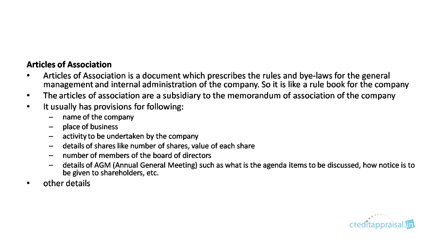Now this is subsidiary to the Memorandum of Association, and the provisions which it usually contains are the name of the company, the place of business, the activity to be undertaken, details of shares like number of shares, value of each share, number of members of the board of directors, the details of the AGM, that is the annual general meeting, such as what are the agenda items to be discussed, how notices are to be given to shareholders, and other details. Those are the documents for the company.